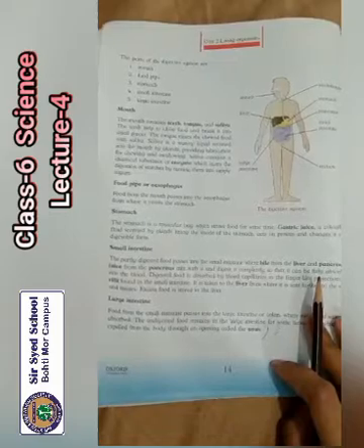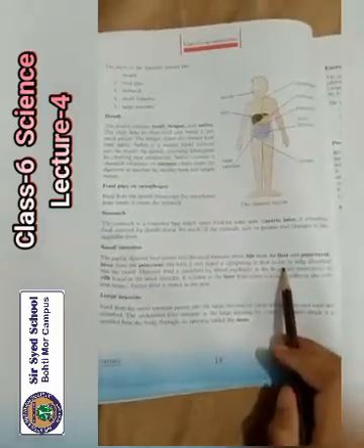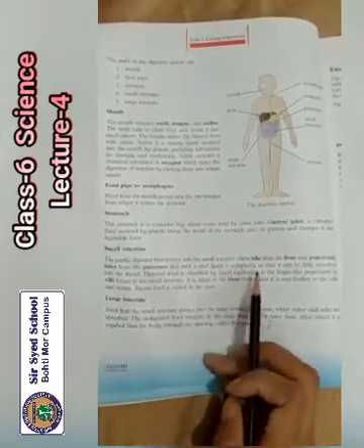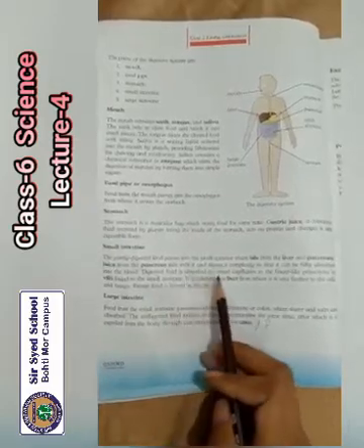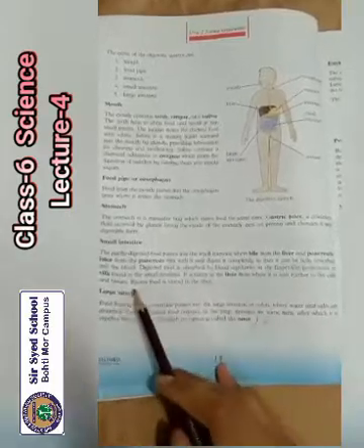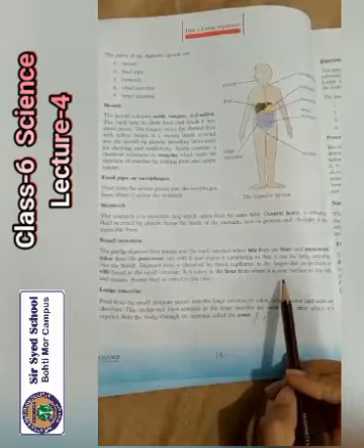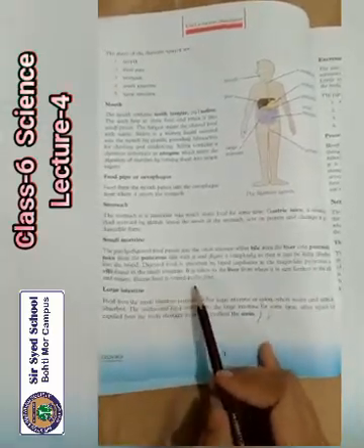Small intestine. The partially digested food passes into the small intestine where bile from the liver and pancreatic juice from the pancreas mix with it and digest it completely so that it can be fully absorbed into the blood. Digested food is absorbed by blood capillaries in the finger-like projections or villi in the small intestine. It is taken to the liver from where it is sent further to the cells and tissues. Excess food is stored in the liver.